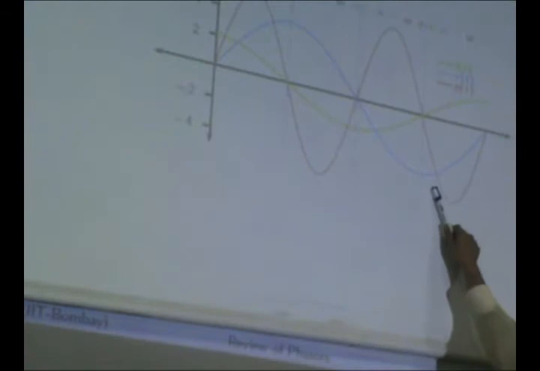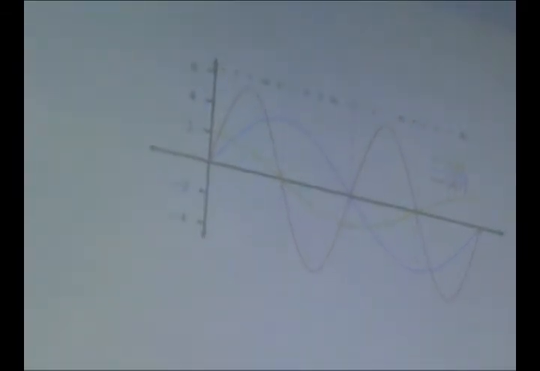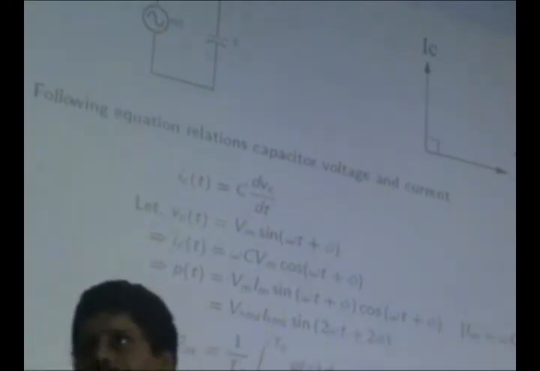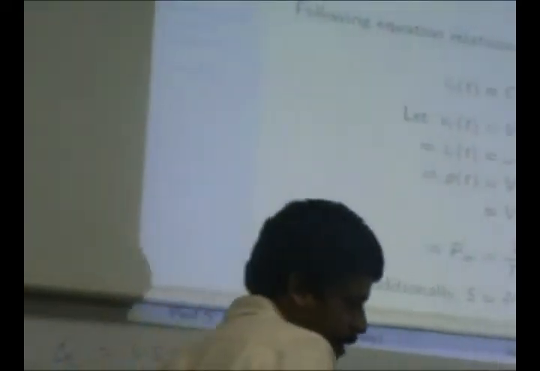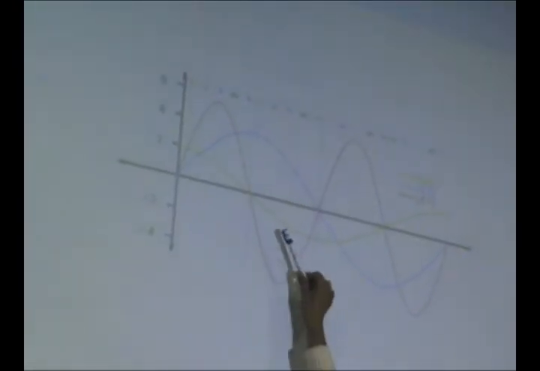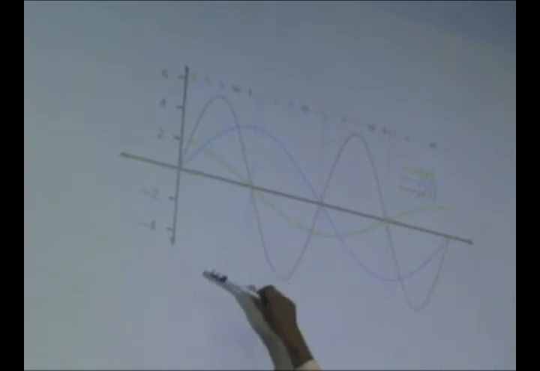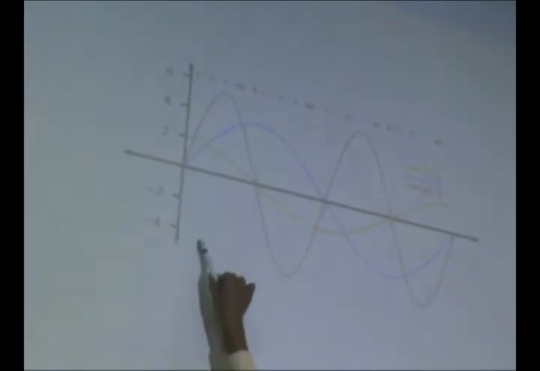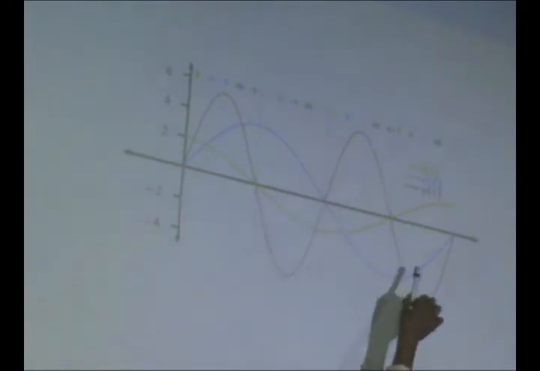So the figure here looks similar, except for the fact that the current here is leading the voltage by 90 degrees. In the inductor, the current was lagging by 90 degrees. Here the current is leading by 90 degrees. And what this causes is these double frequency lobes. If for a capacitor they are coming like this, then if there was an inductor connected, it would come just the opposite way. This red line would first come down, then come up, come down, and so on.